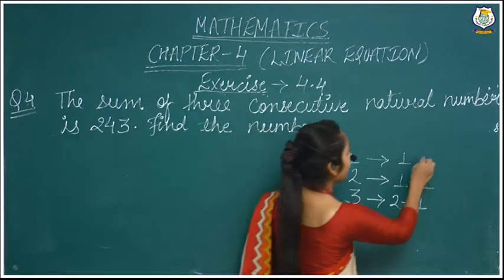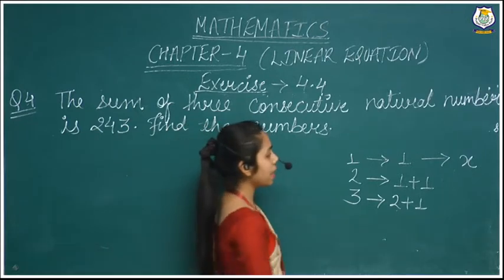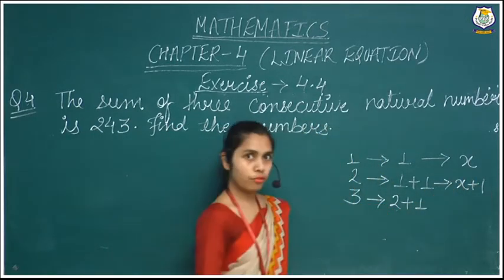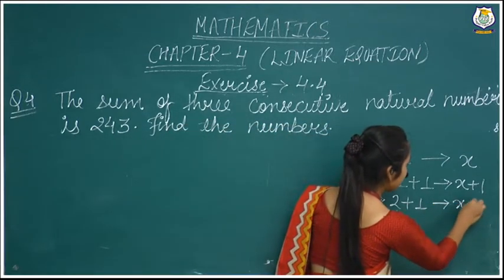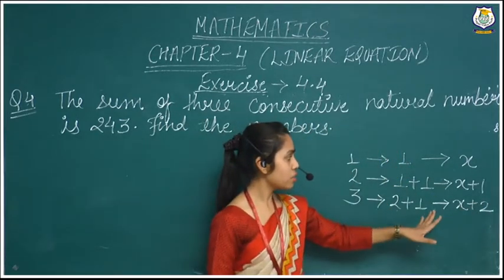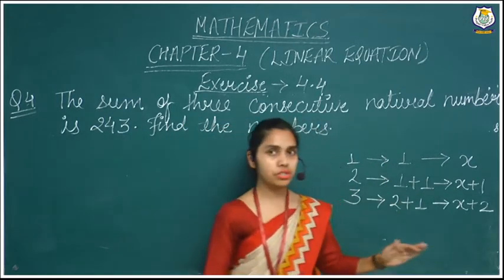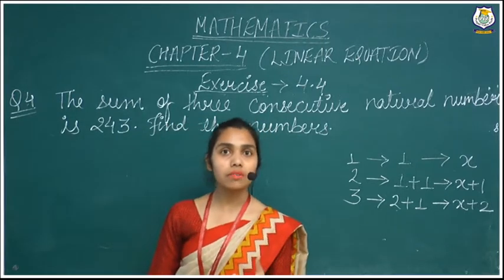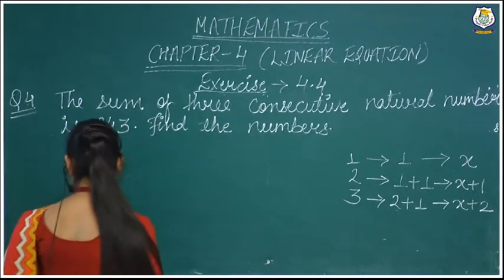Like that, if I assume my first number is x, then how will we get the second number? x plus 1, right? And the third is x plus 2, because we have taken the first as x, so here it will be x plus 2. So here we have found our consecutive numbers. Now I think you all are aware of how we find consecutive numbers in the form of a variable. Now I will solve the question.